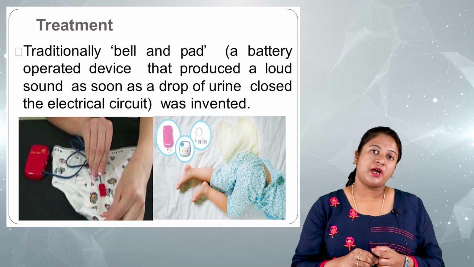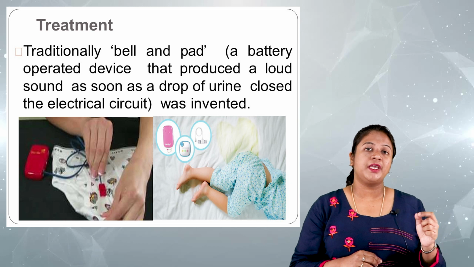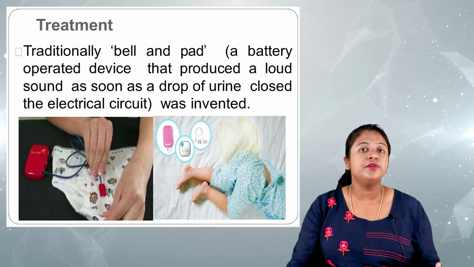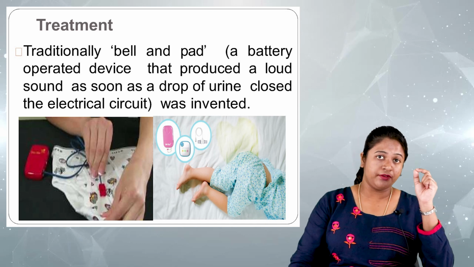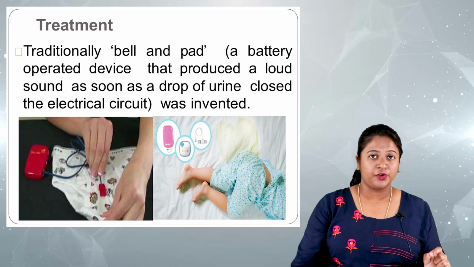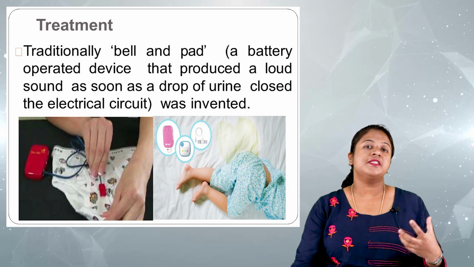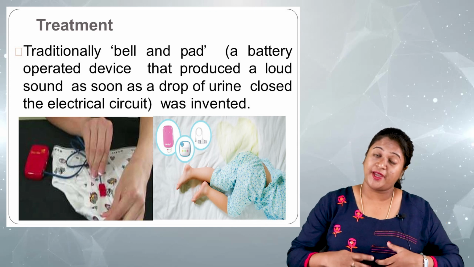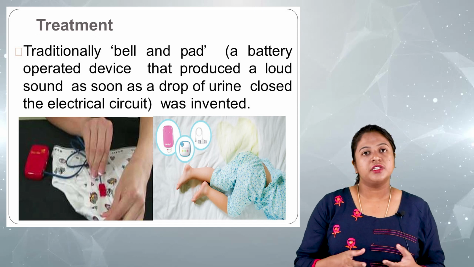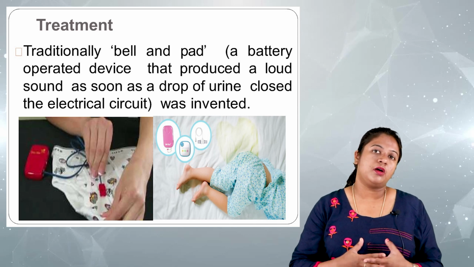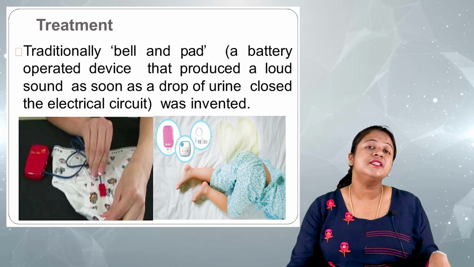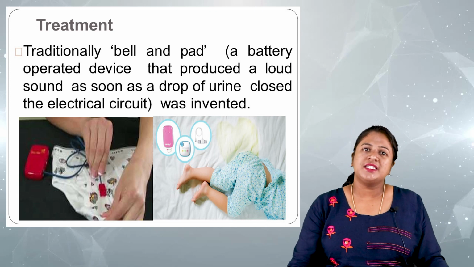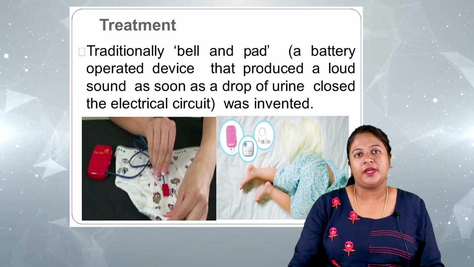Whenever the child passes urine, the bell will start ringing, even if there is just a drop of urine on the pad. This makes the child understand that he has passed urine, so he has to wake up, take off his pad, change his clothes, and then go back. That is the bell and pad technique, a traditionally used method.